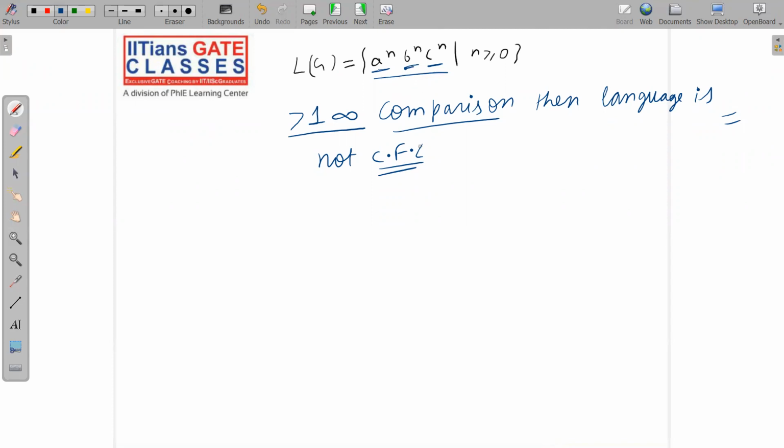See, if it is CFL, it means you should be able to write a context-free grammar. So I am saying that the language is not CFL if you have more than one comparison. Here we have more than one comparison. Language is not CFL means what? You cannot have a context-free grammar which can generate this language.